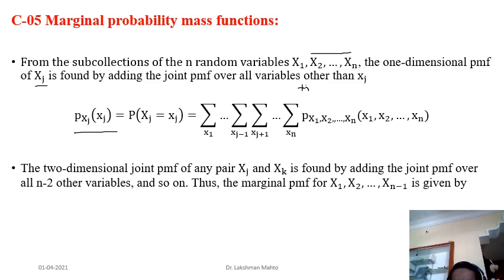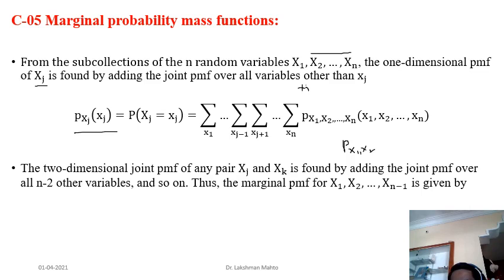The two-dimensional marginal is found by adding the joint probability mass function over all the random variables except only those two for which we want to find the marginal distribution. Suppose you want to find the marginal probability mass function of x1 and x2. Then take the summation with respect to x3 onward.